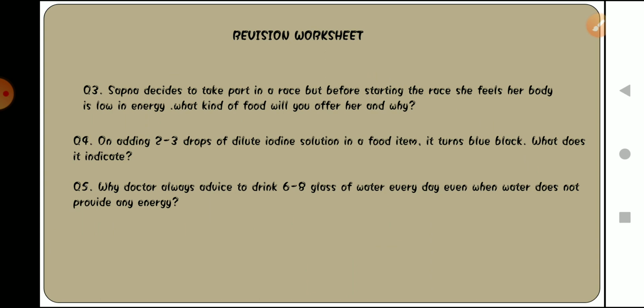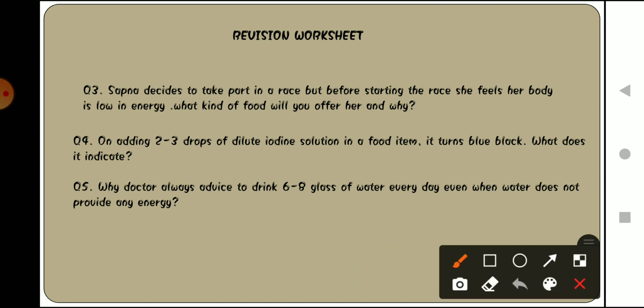The question says Sapna decided to take part in a race, but before starting the race she feels her body is low in energy. What kind of food will you offer her and why? So what will you suggest? We will obviously suggest something that can give her instant energy, food items containing carbohydrates. Why? Because it will provide her with instant energy.